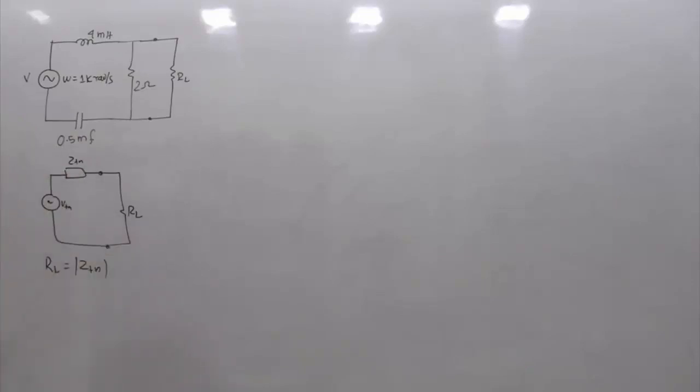But as far as this case is concerned, with a purely resistive load, RL is the variable one. Even if it is not given, it is understood to be variable, because we are tuning the value of RL. At the value of RL where maximum power transfer happens, that value is always given by the magnitude of ZTH. So indirectly we are supposed to find the magnitude of ZTH in this case.